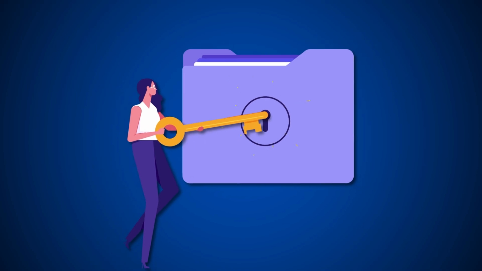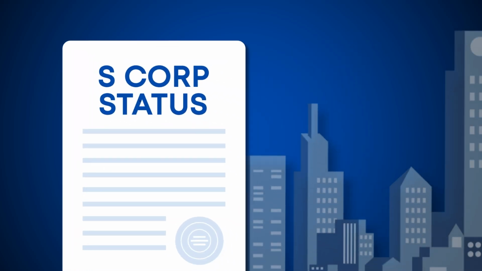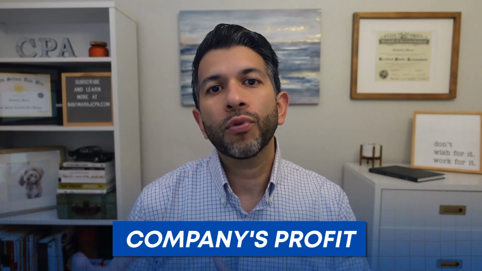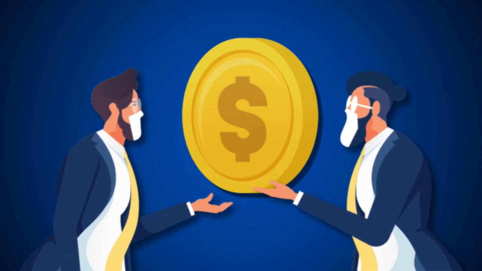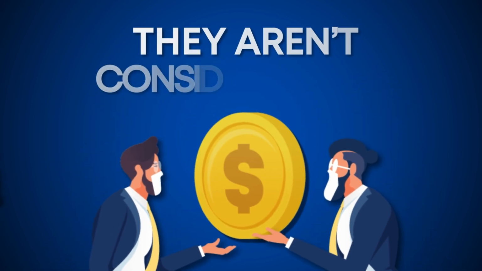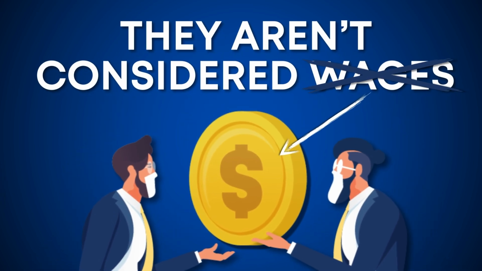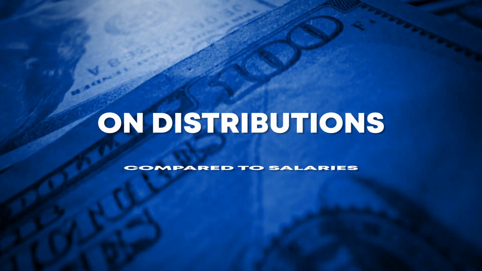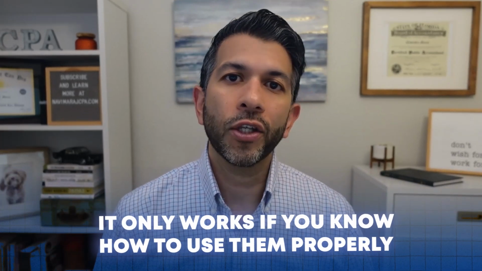One of the key advantages of electing S-Corp status for your LLC or corporation is the ability to take S-Corp distributions. These distributions represent the company's profit that are passed on to the owners or shareholders, and here's the best part, they aren't considered wages. This means that they aren't taxed like wages, allowing you to benefit from a significantly lower tax rate on distributions compared to salaries. Now, while the S-Corp can help you reduce your tax liability, it only works if you know how to use them properly.